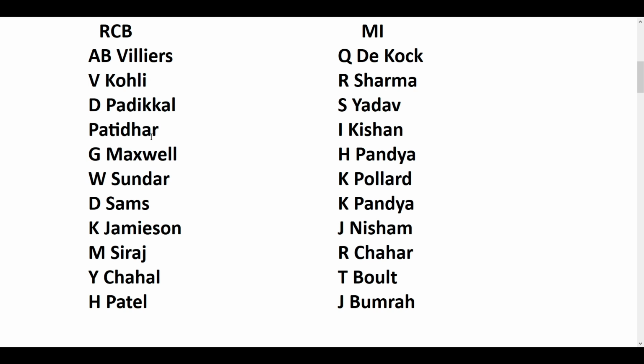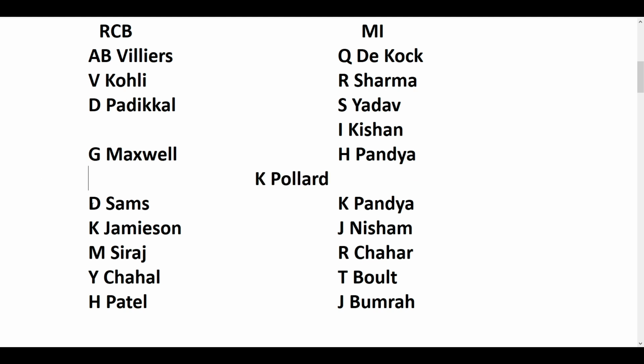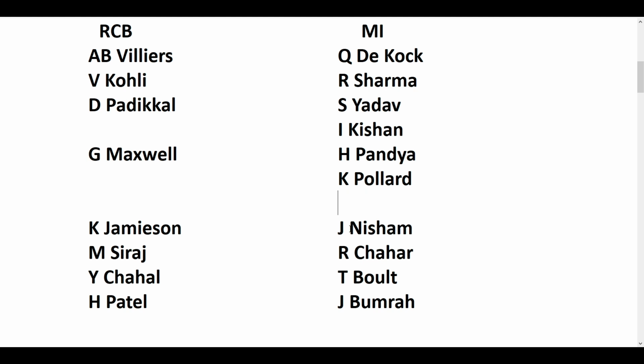So here we can remove Patidar. Basically he is not a very great player, so we can remove that. And also Washington Sundar you can remove, and Daniel Sams also you can remove. So I have removed the 3 players from RCB side. From the Mumbai Indians side, I want to remove Krunal Pandya and Jimmy Neesham. So I have removed completely 5 players out of 22 players.